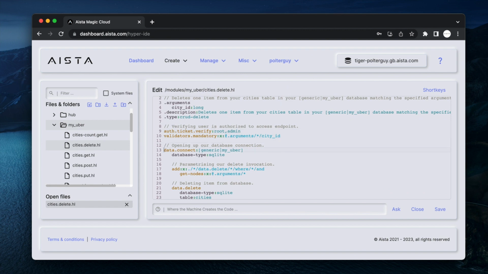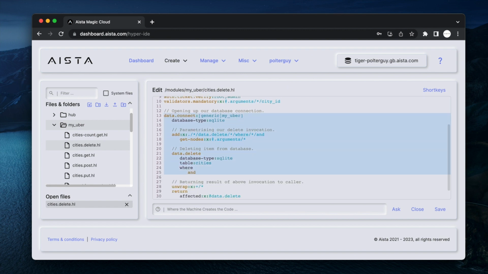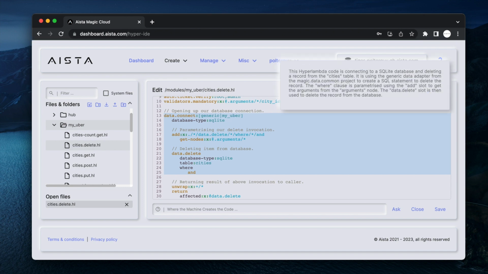But I can also mark any amount of code. If I now mark this entire code, then ChatGPT is going to explain what this code does to me in human terms. Here you see this Hyperlambda code is connecting to an SQLite database and deleting a record from the cities table. It is using the generic data adapter from the magic.data.common project to create an SQL statement to delete the record. The where clause is parameterized using the add slot to get the arguments from the arguments node. The data.delete slot is then used to delete the record from the database. And of course, this is 100% exactly what it does.